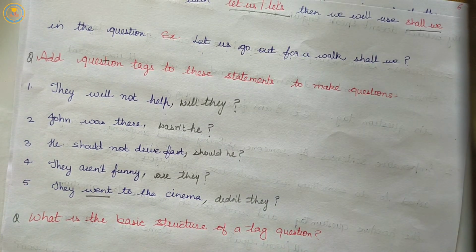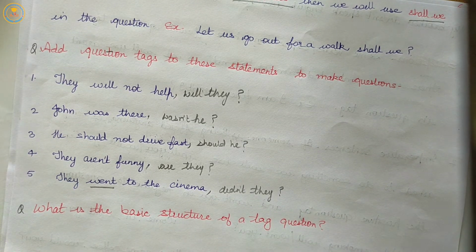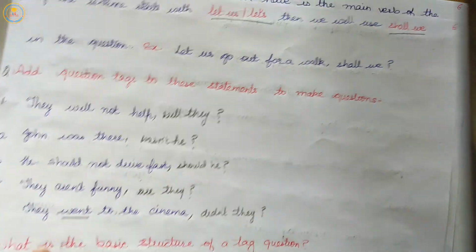So, the basic structure of a tag question is that if the sentence is negative, then the question tag will be positive, and if the statement is positive, then the question tag will be negative.